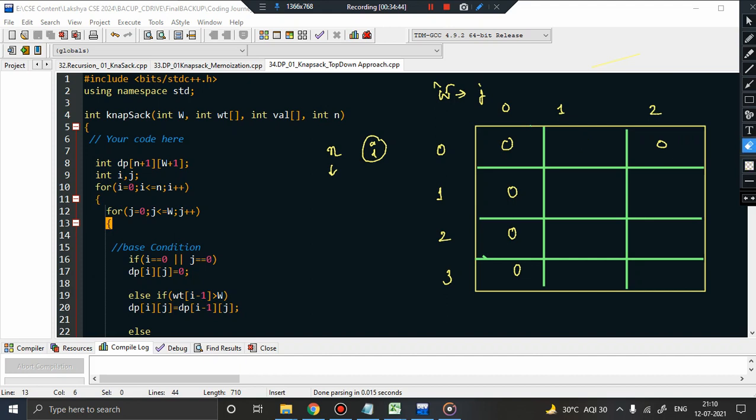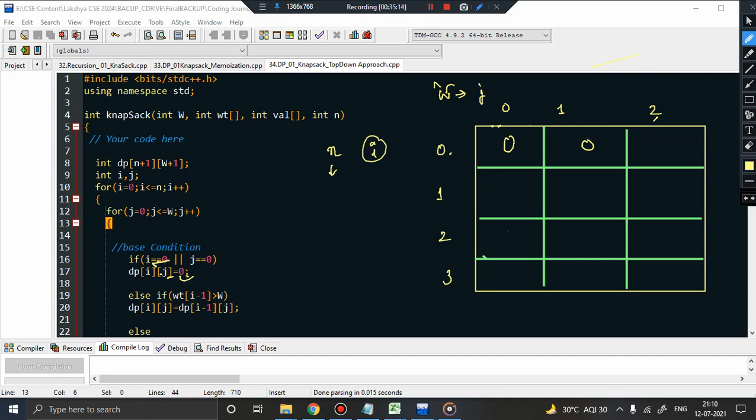So anyway, let me just not jump the steps. So what I am going to do is, for i equal to 0, j equal to 0, I am pointing to this cell. If i is equal to 0, definitely yes, or j is equal to 0, any one of these is true, I will fill it with 0. So this value will be filled with 0. Done. And next time, j plus plus means I will now come to this cell. Again in this cell, if i is equal to 0, true, dp[i][j] is equal to 0. Done. j plus plus, come to this cell.